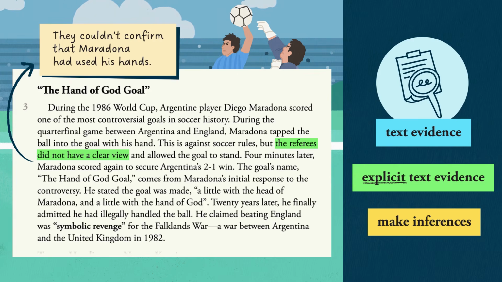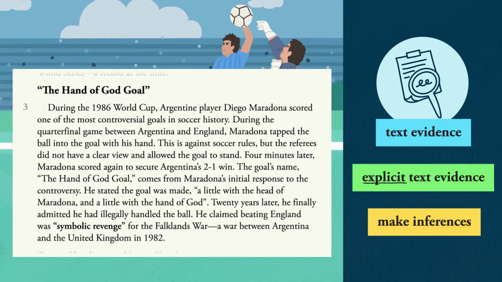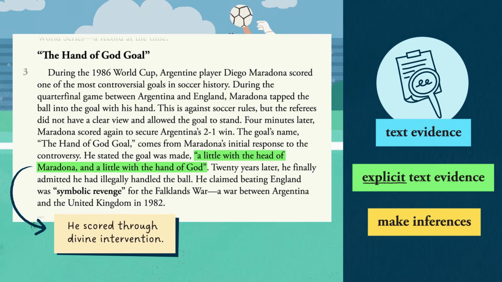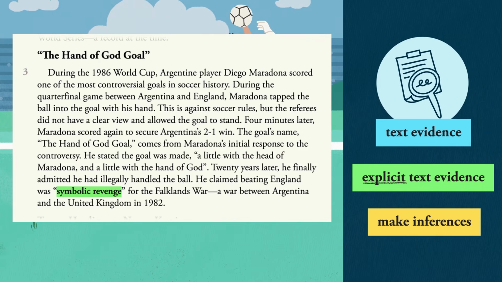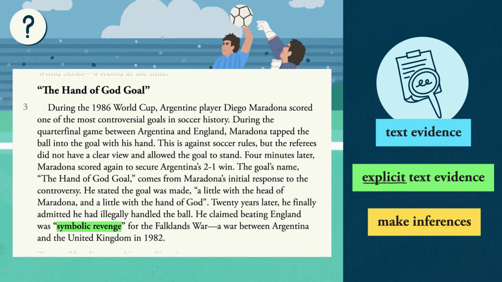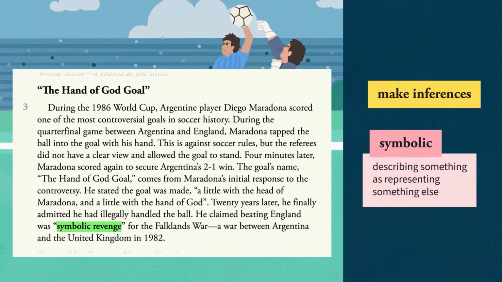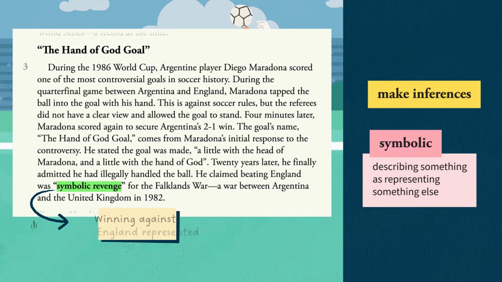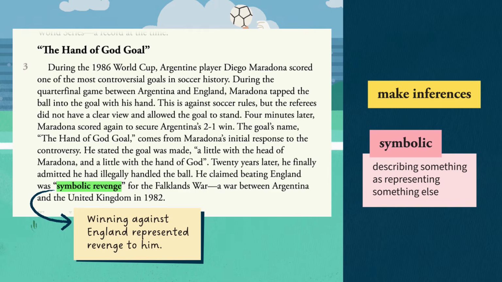Maradona himself said the goal was made a little with the head of Maradona and a little with the hand of God, implying that he believes he scored through divine intervention. He later admitted to using his hand, saying it was symbolic revenge for a war between Argentina and the UK. What can we infer about Maradona's symbolic revenge? To make this inference, we can use our background knowledge of the meaning of the word symbolic, describing something as representing something else. Maradona wasn't looking for literal revenge, but winning against England represented revenge to him.